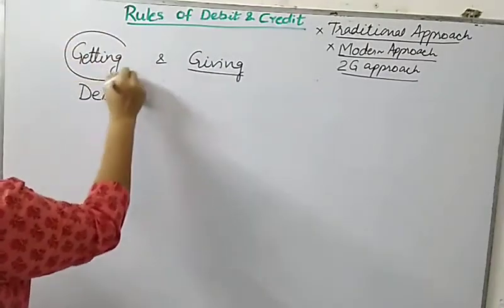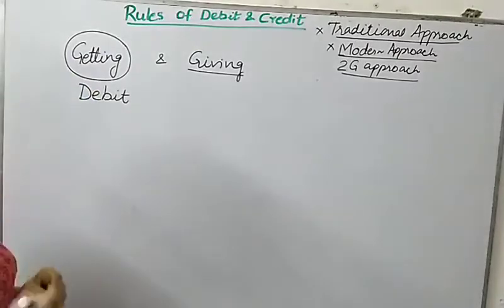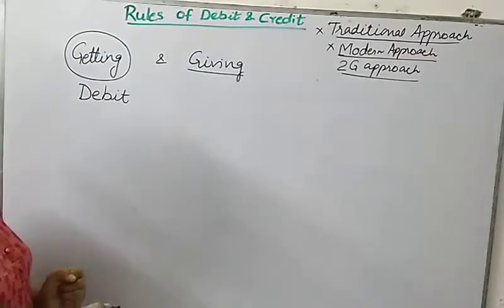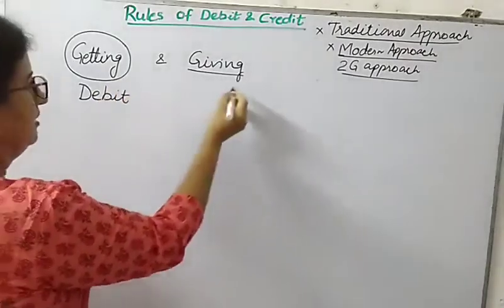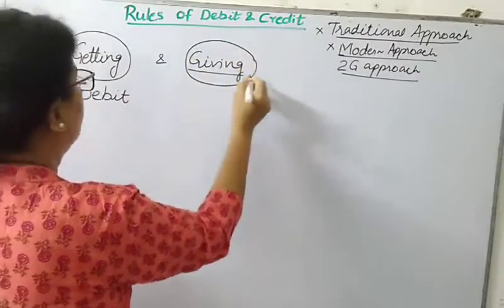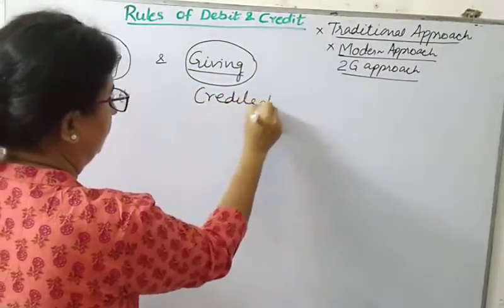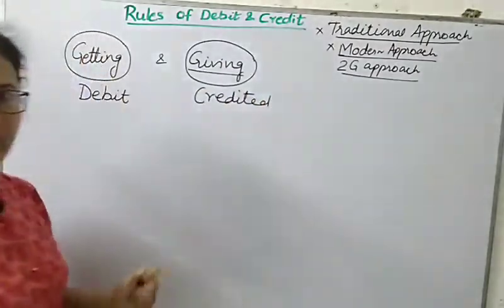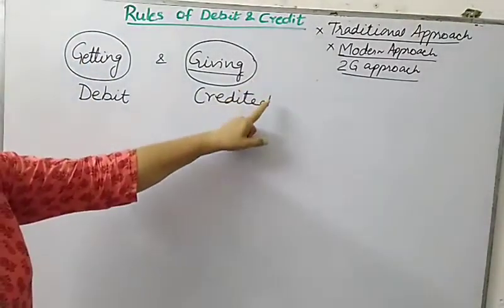Whatever the business is getting, whether in the form of goods, services, assets or any kind of benefit, it is to be debited, and whatever business is giving, it is to be credited.